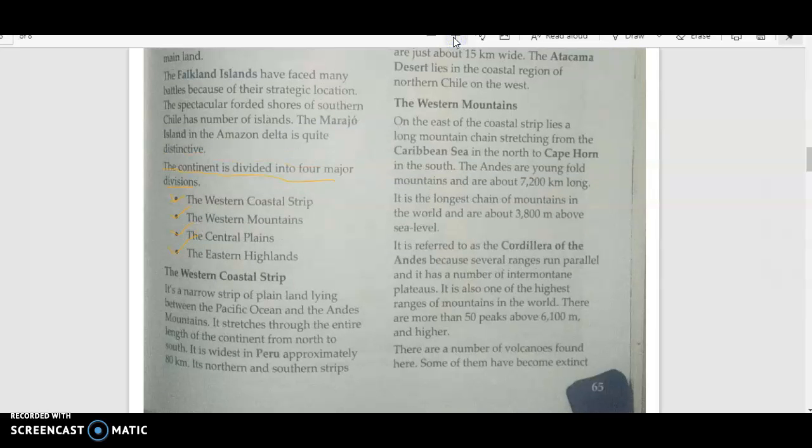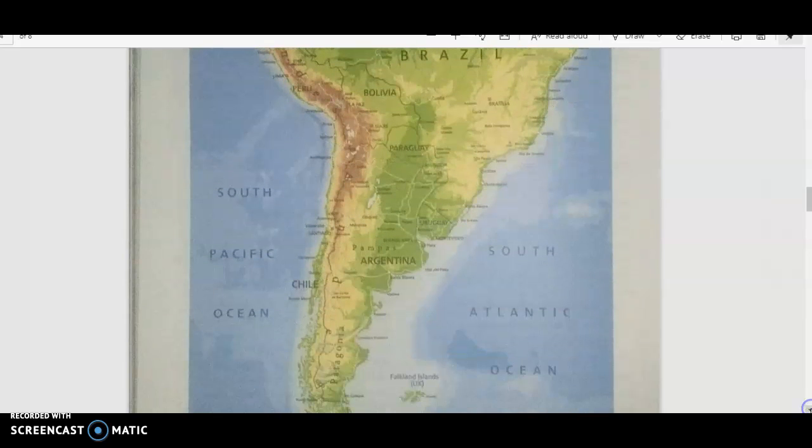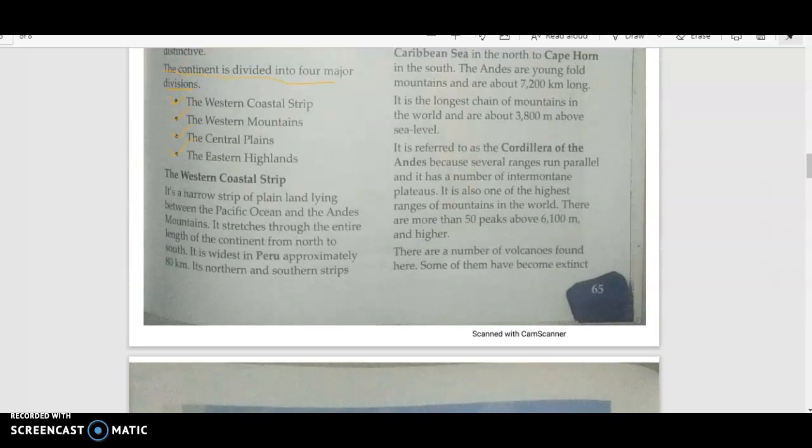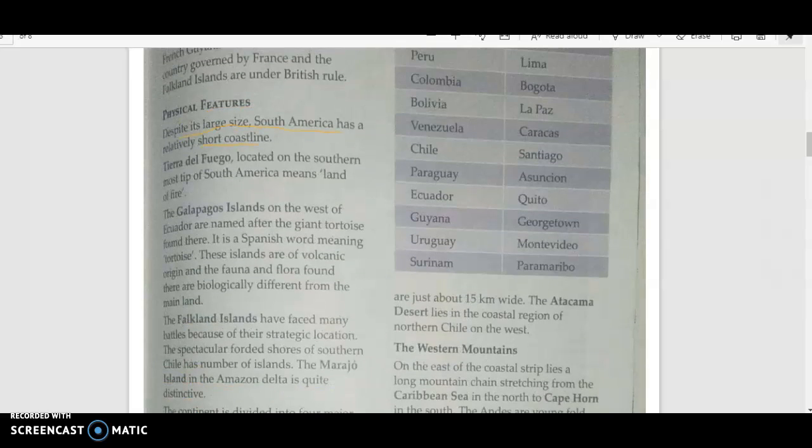Okay, now, it's saying that the length of this western coastal strip is extending from the north to south, and it is widest near Peru because it's a strip. Why do we call it a strip? Because it's very thin. So it is widest near Peru. Let us see. So this is Peru here, and it is written here. So it says it is widest near Peru, and else it is very thin. That is why we call it a strip. Let us move ahead and see. So the average width, if you see, is 15 kilometers, but near Peru it is about 80 kilometers.